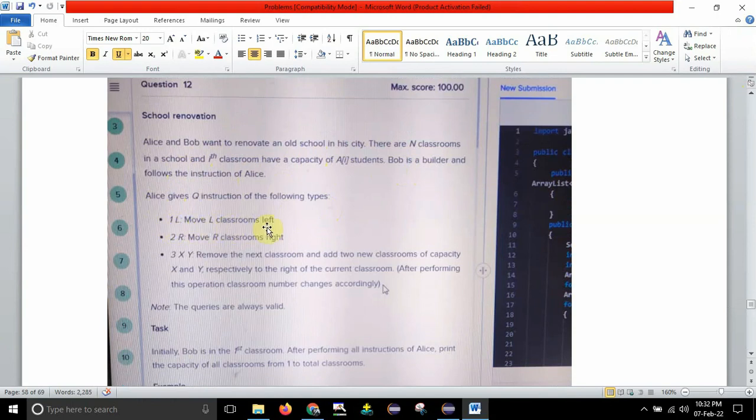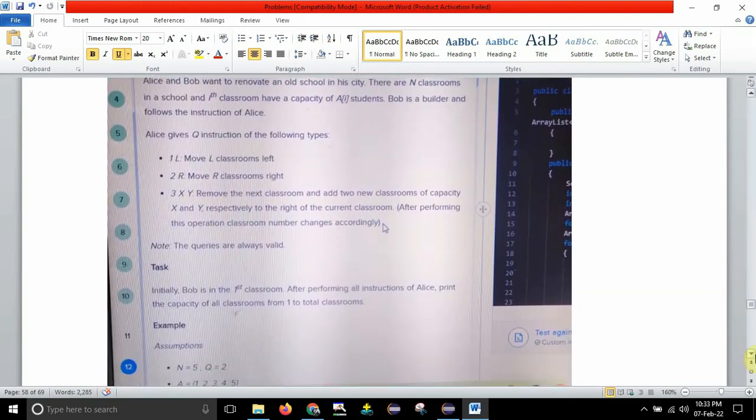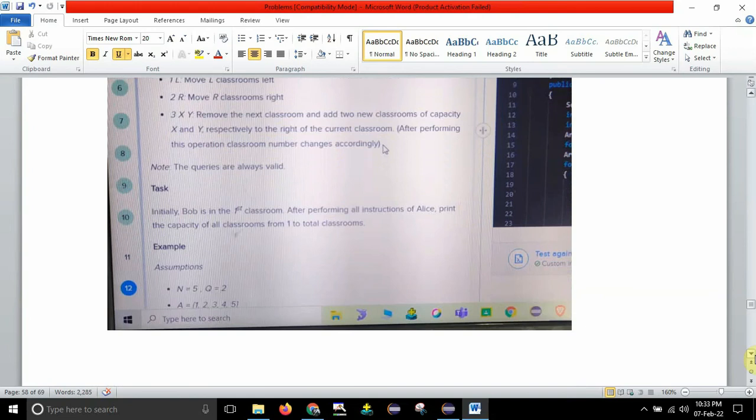So 1 L, move L classrooms left. 2 R means move R classrooms right. The same thing guys, you need to use if, else if and else if. 3 conditions, that's it. And after that 3 x y, but here you need to make the changes in the first array itself, but you need not use an ArrayList and all those things here. So 3 x y, remove the next classroom and add two new classrooms of capacity x and y respectively to the right of the current classroom. After performing, we need to return the final classroom capacity. So this is how the input and output will be.